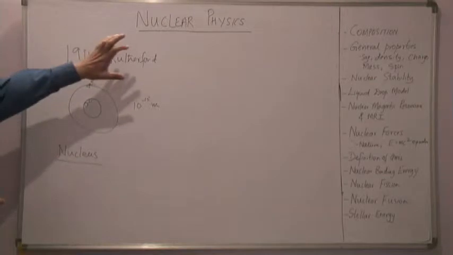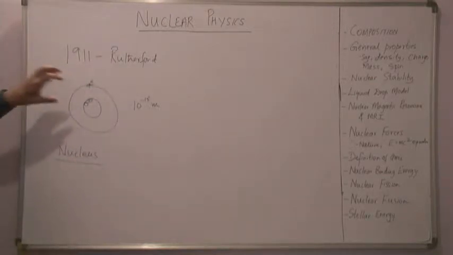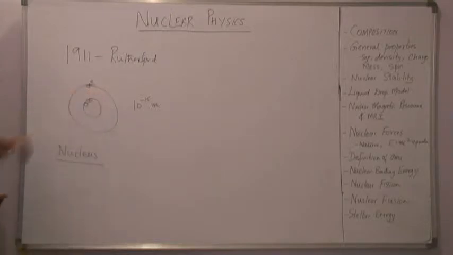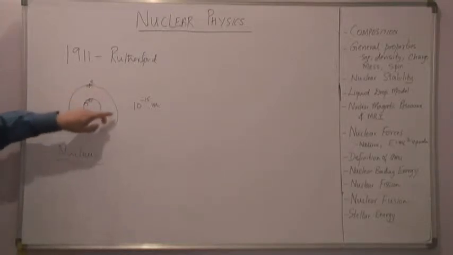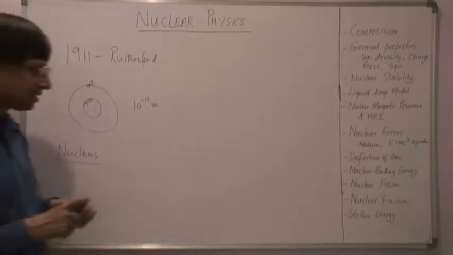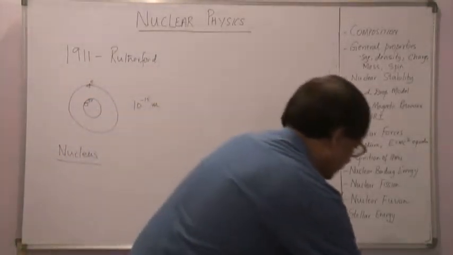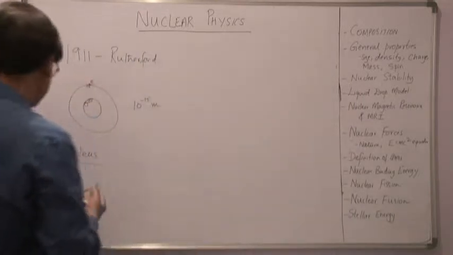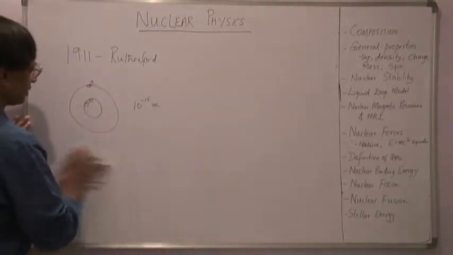In this session we are only going to concentrate on what is inside this nucleus and aspects about this nucleus. We are not worried about the revolving electrons around the nucleus. So let us start off with some known things about the nucleus.